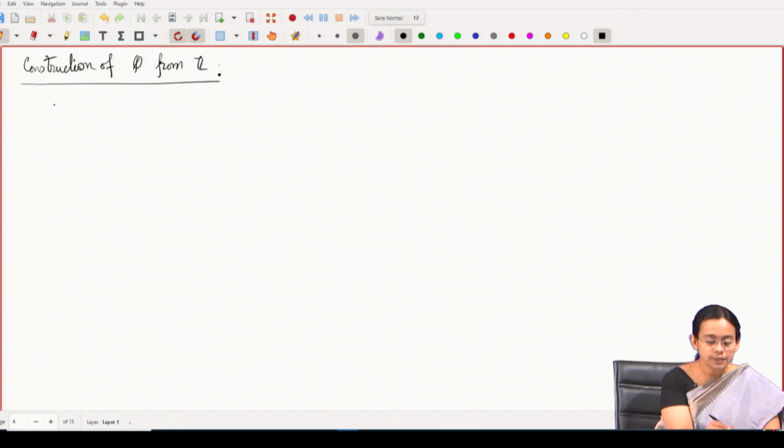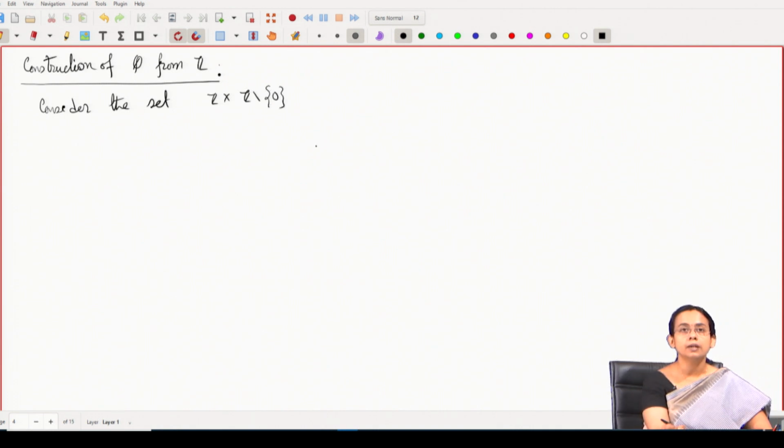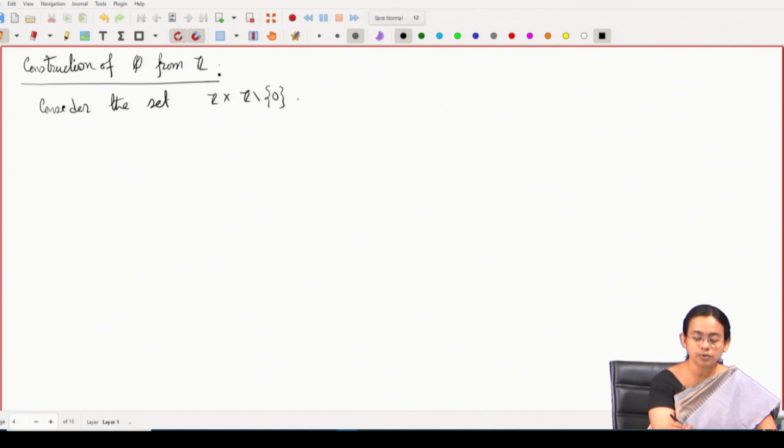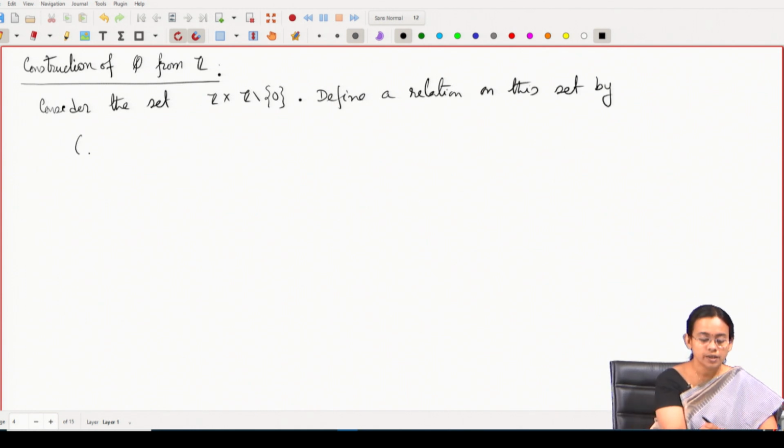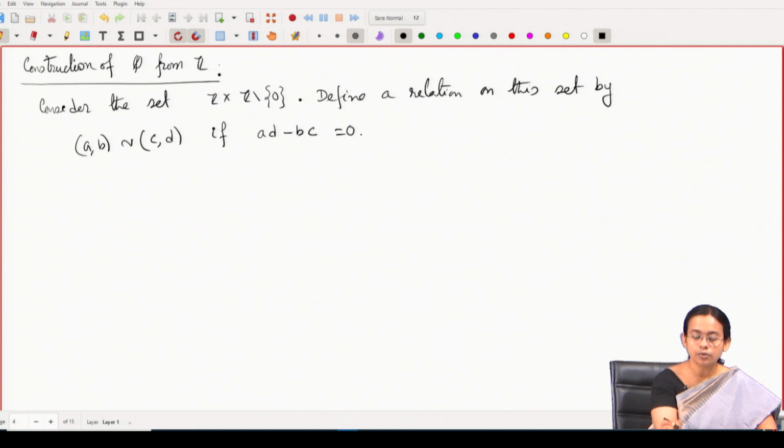So, let us consider the set Z cross Z minus 0. This is the set where the first coordinate is all the integers and the second coordinate I am having non-zero integers. Now I am defining a relation on this set by saying that (A, B) is related to (C, D) if AD minus BC is equal to 0.